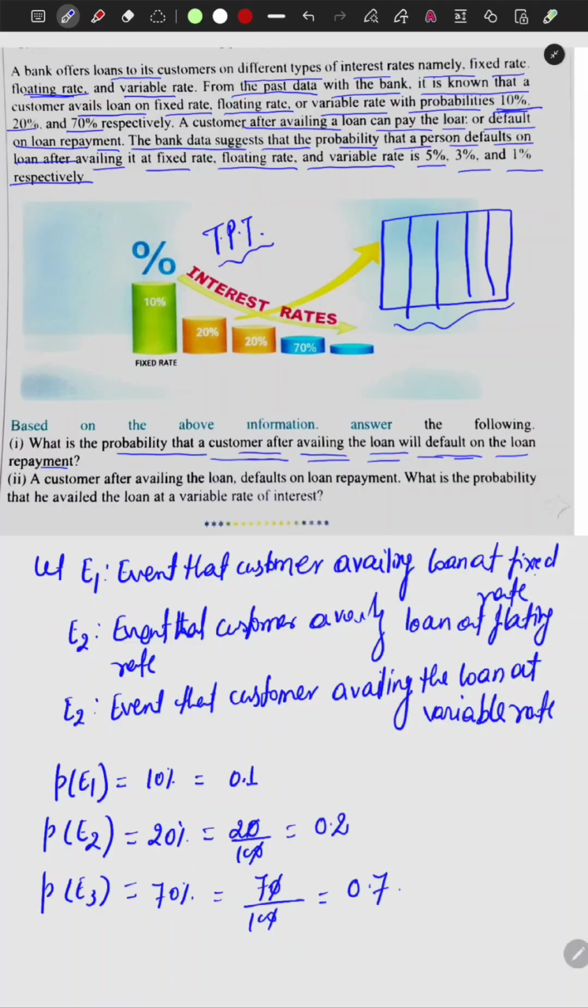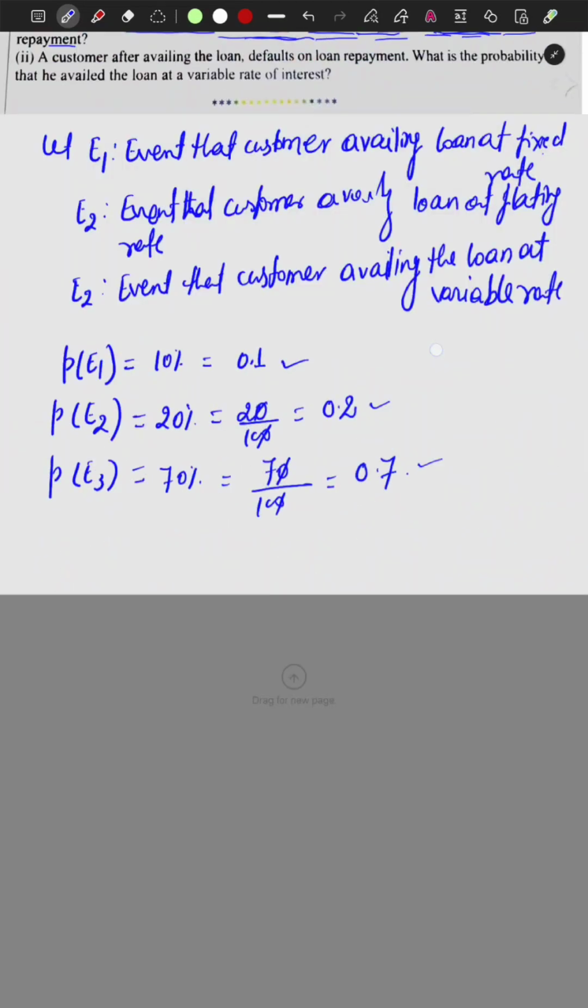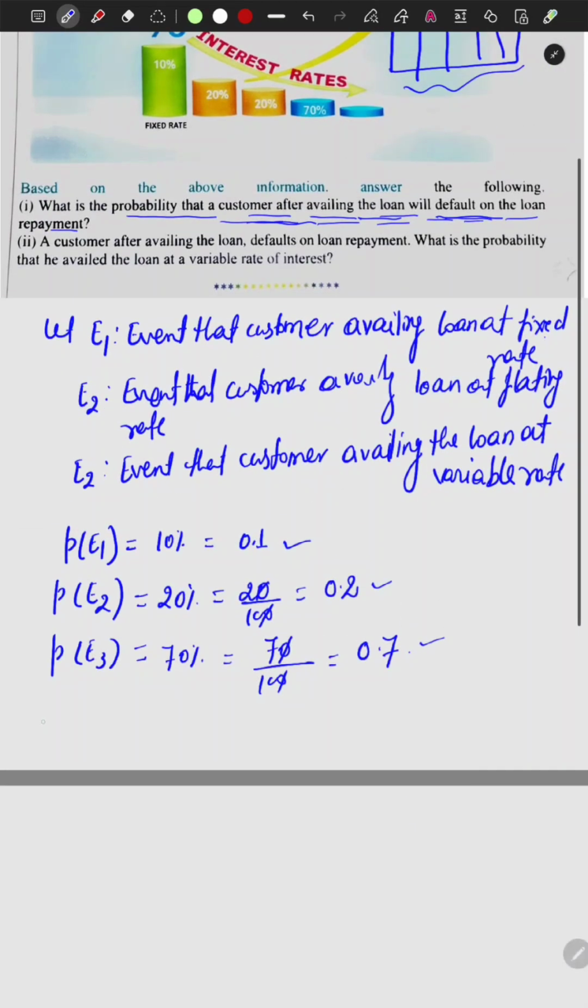Now dear student, the question is saying that the customer is going to avail the loan. So the customer will be availing the loan either this way, or this way, or this way, correct. After that, it is saying it is going to be a default. Then what is the probability? The event it wants us to get is the default. Let D be the event.